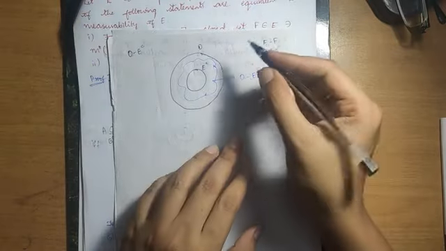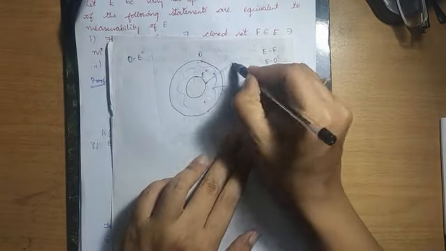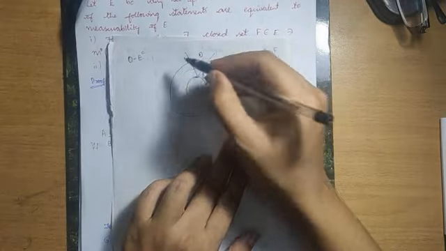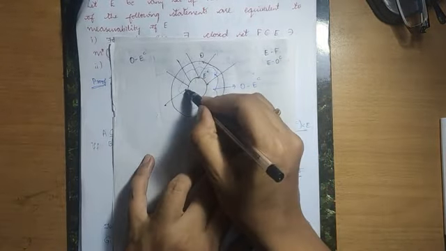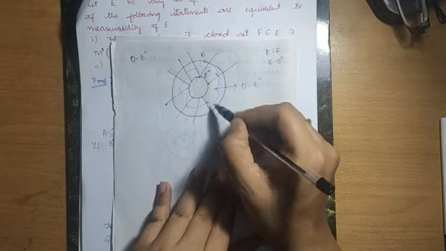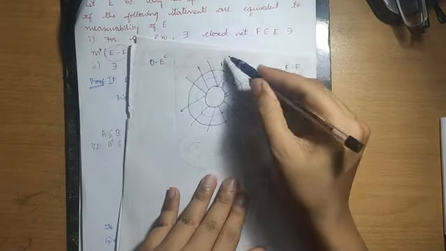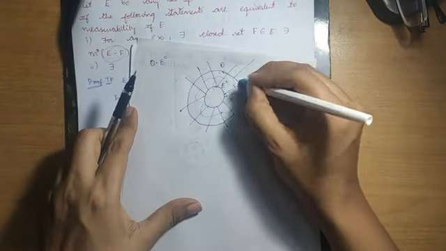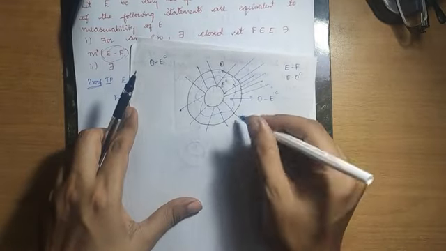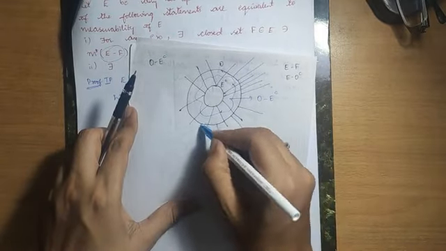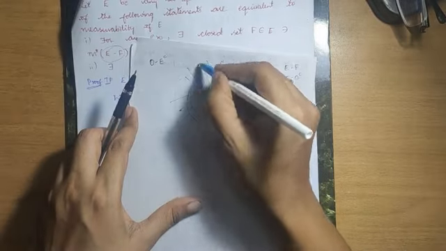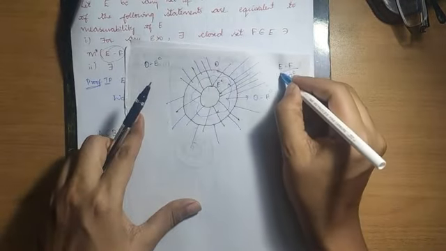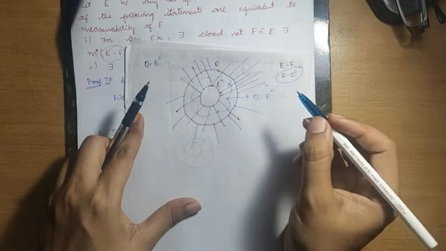So what will be E? E will be this portion. This is my E. And what is your O complement? O complement will be these things. This is your O. What I want is E minus O complement.